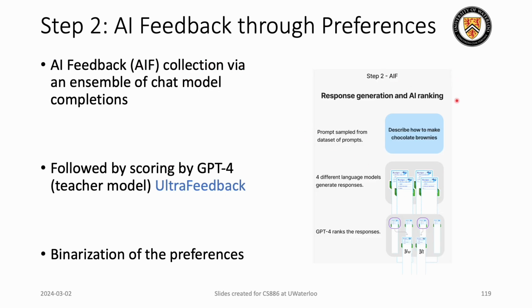So that is what we have with this second step. We sample prompts, pass them to different models, and use GPT-4 for binarization. This dataset that was generated is also named UltraFeedback.